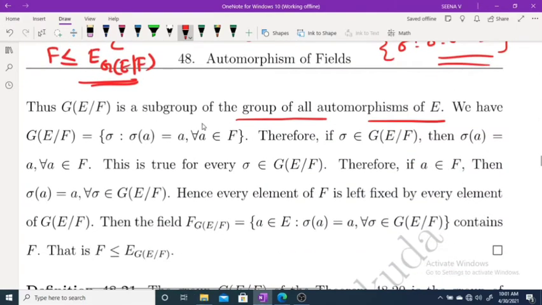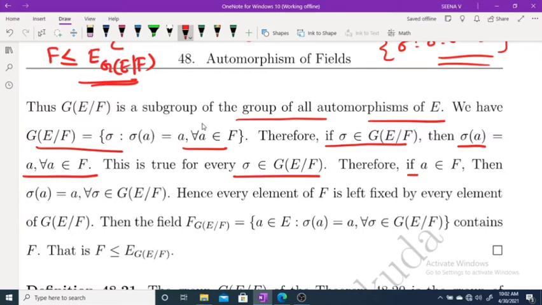Once again, we have G(E/F) is this one. Therefore, if sigma belongs to G(E/F), then sigma(a) = a for every a belongs to F. This is true for every sigma belongs to G(E/F). Therefore, if a belongs to F, then sigma(a) = a for every sigma belongs to G(E/F). Hence, every element of F is left fixed by every element of G(E/F).